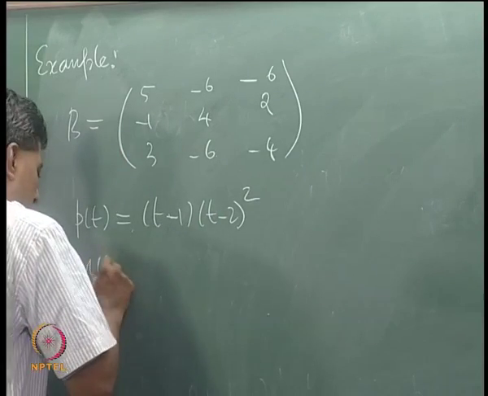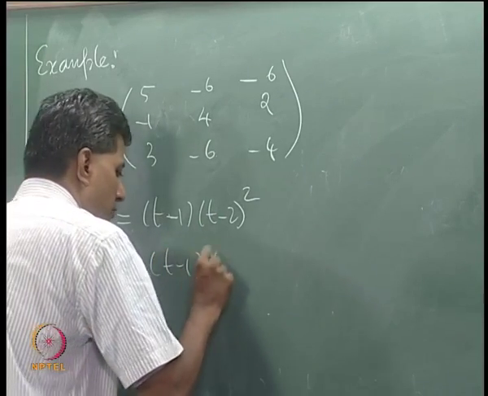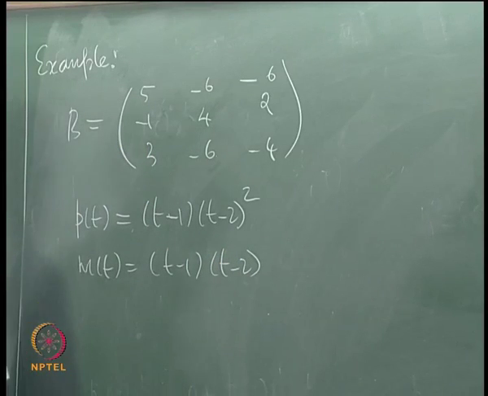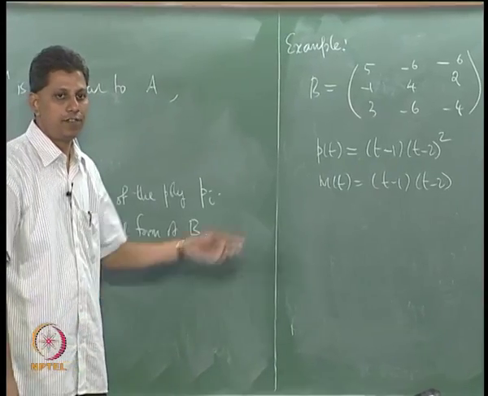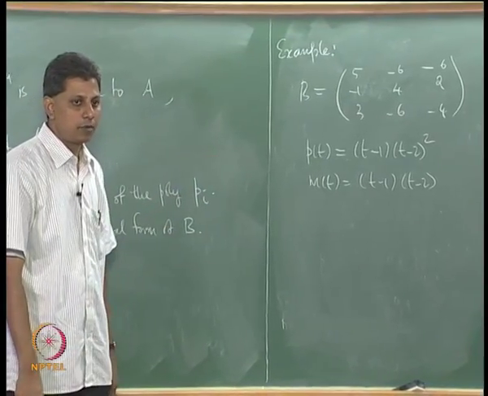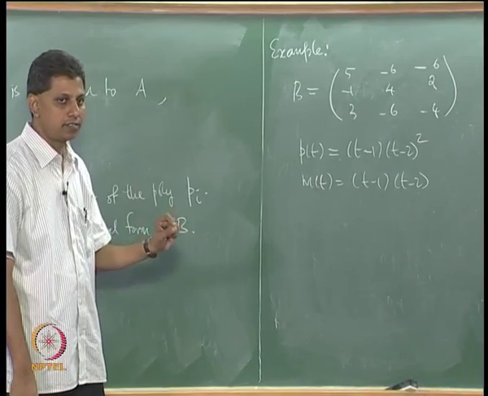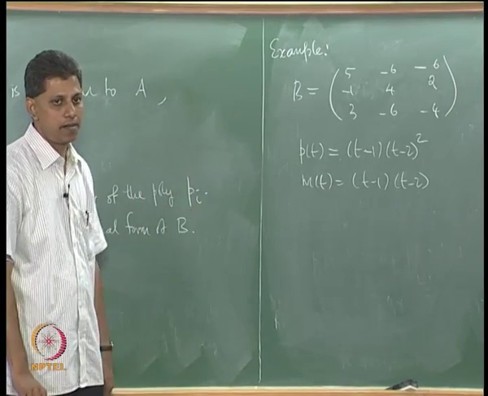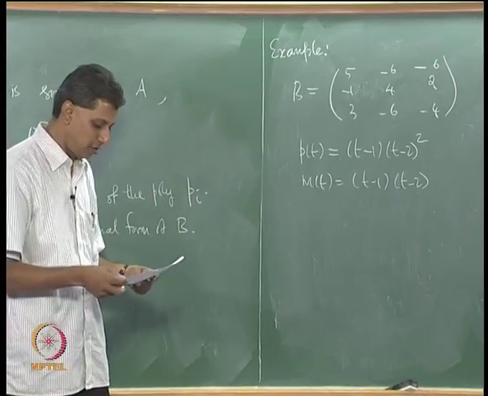The minimal polynomial is (t−1)(t−2). The minimal polynomial is the product of distinct linear factors, so the matrix is diagonalizable. B is actually diagonalizable. There is a basis of R³ having the property that each of the basis vectors is an eigenvector. But I am interested in the rational form of this matrix.